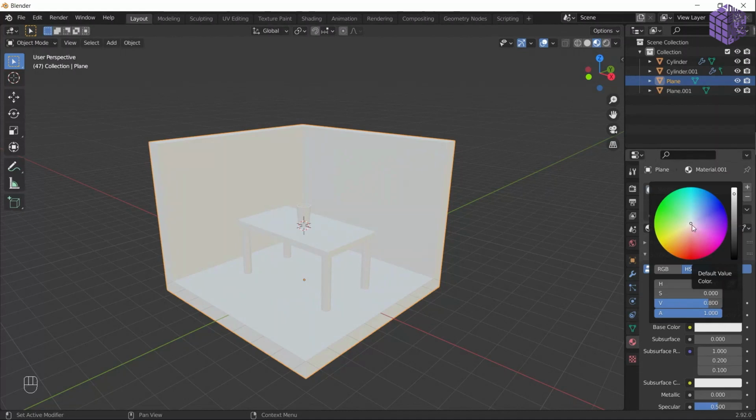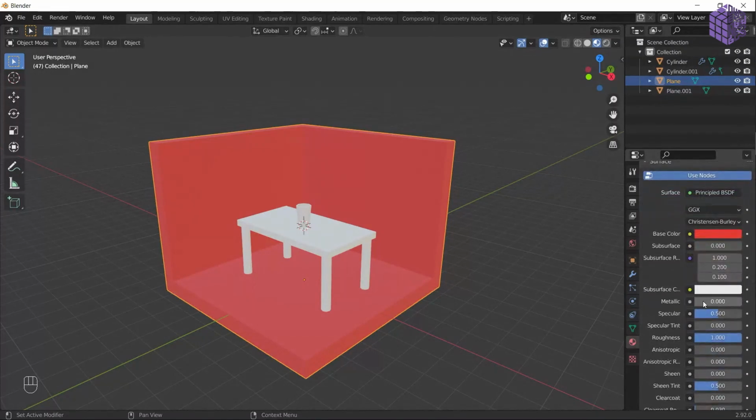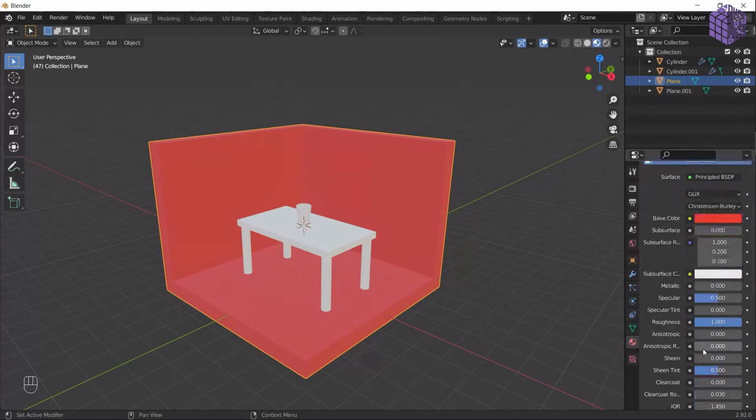Then there is a specular which is by default on 50. Let's increase it up. There are a lot of other things. This is a very high level advanced thing, but you only need to play with this base color, with metallicism and roughness, and probably if you are working with glass materials, which we are going to work on, you need transmission as well. So we added a